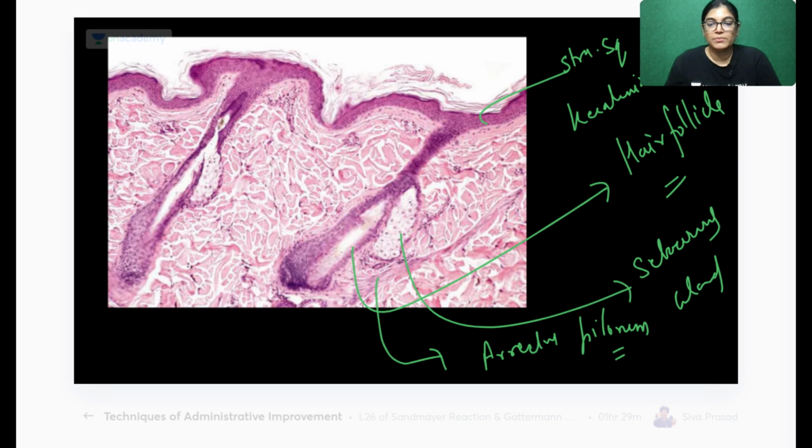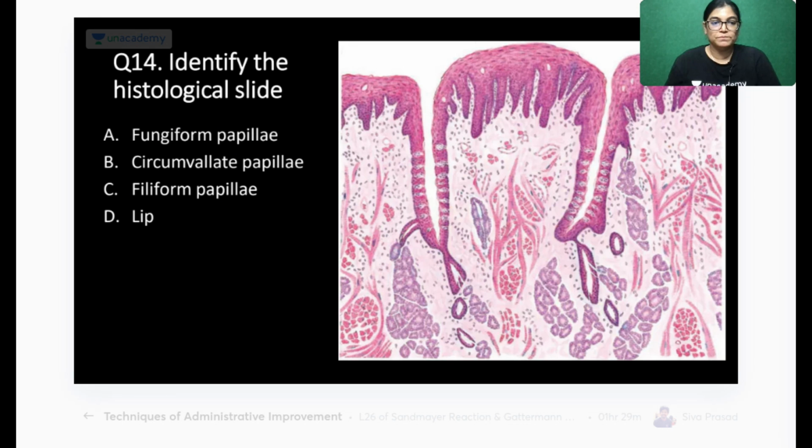Yes, let's move on to slide number 14. Identify the histological slide. Whether it is a slide of fungiform papilla, circumvallate papilla, filiform papilla, or lip. Question number 14.